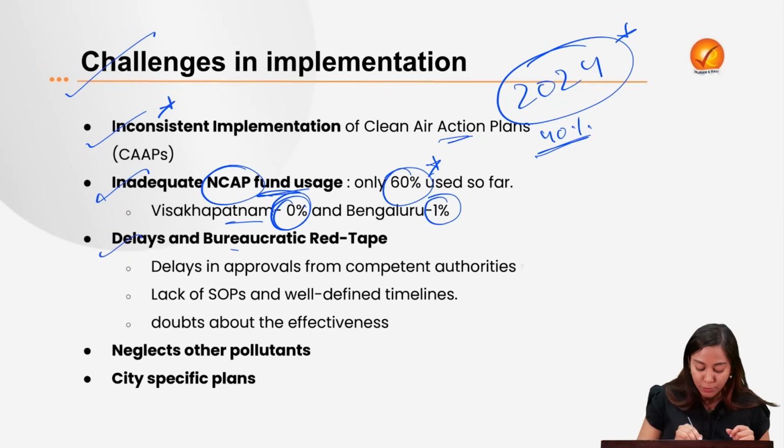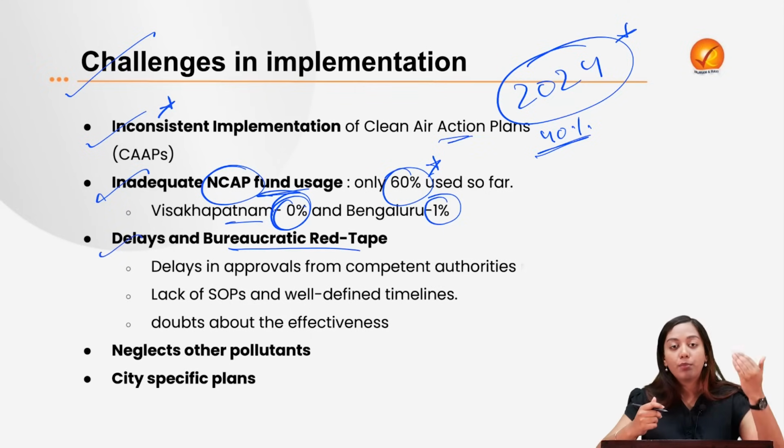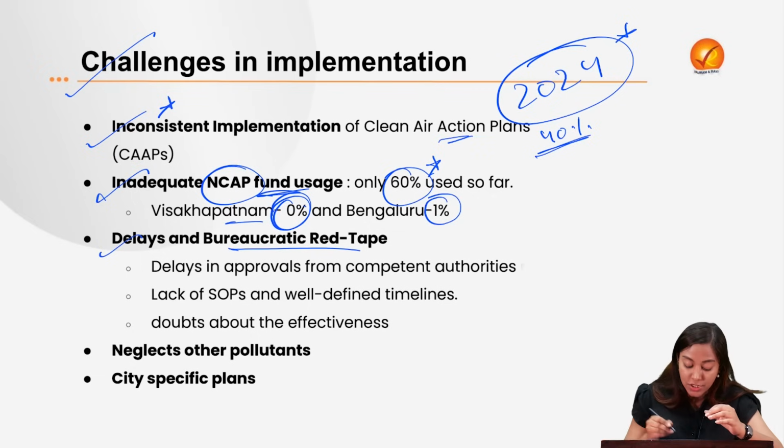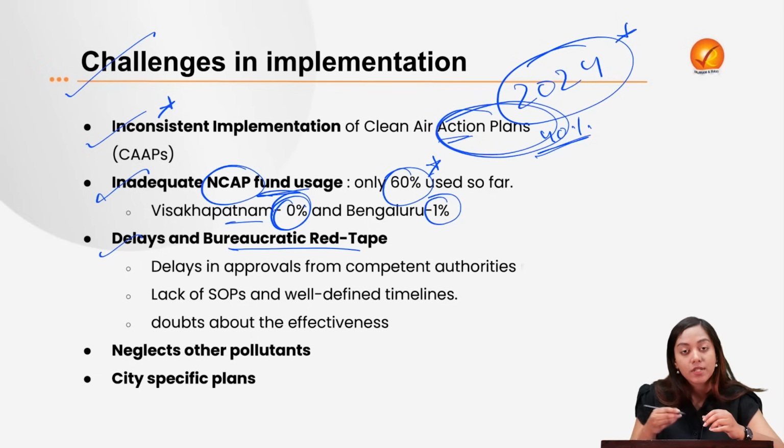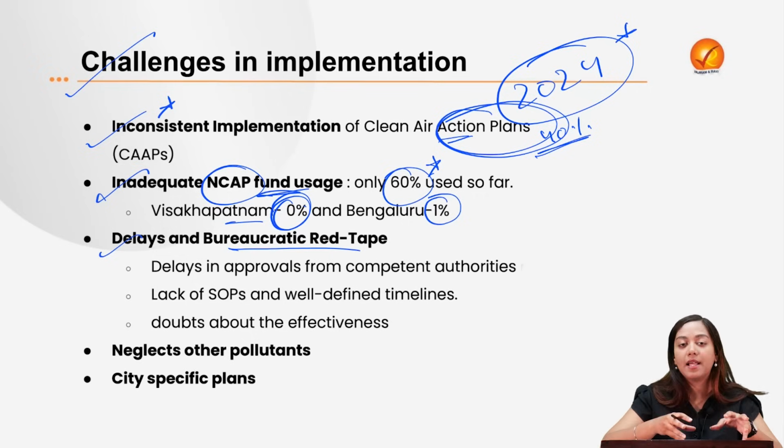Next is the delays and the bureaucratic red tapeism. As you know, a lot of programs, a lot of reports, a lot of such action plans have to be approved. Who's the approving authority? It is the bureaucracy. So if the bureaucracy becomes lethargic, or if it follows red tapeism, it will become very, very difficult to implement these action plans on time. And that is the challenge.